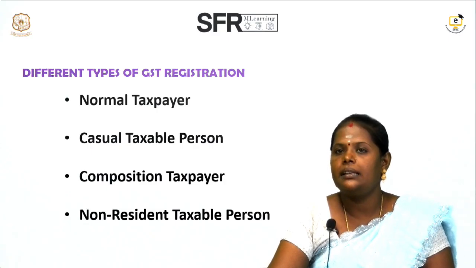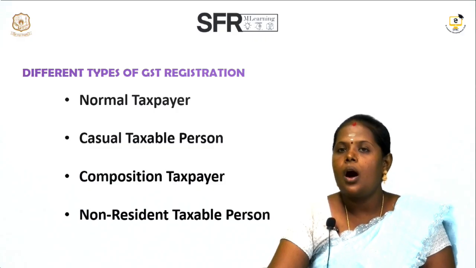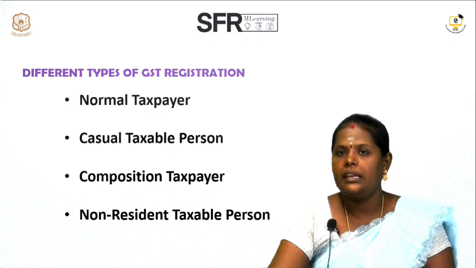The last category is the non-resident taxable person. If a person outside India sends goods to a person inside India, he should be registered as a non-resident taxable person. So, these are the different types of GST registration categories.